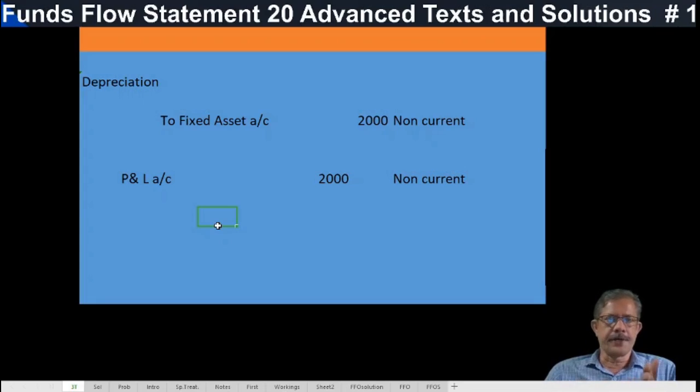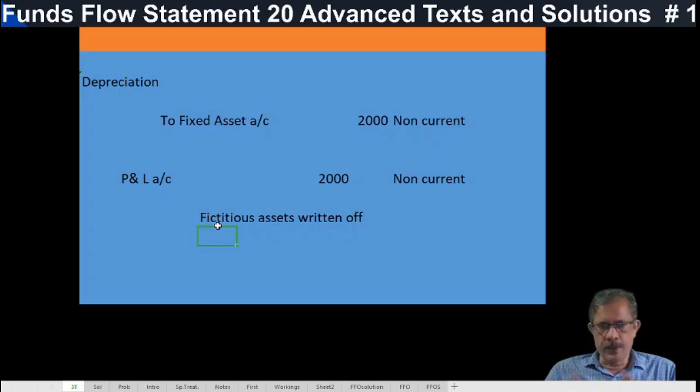Discount on issue of shares and debentures written off, fictitious assets written off, deferred expenditures written off. These are all items where both the aspects are non-current items.